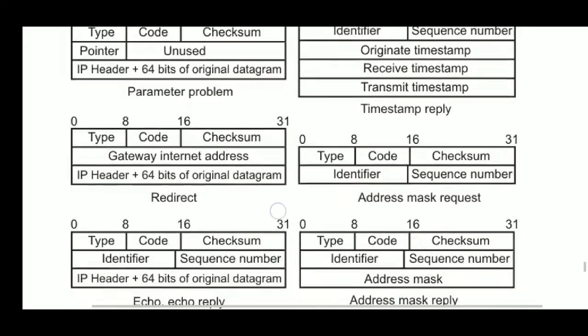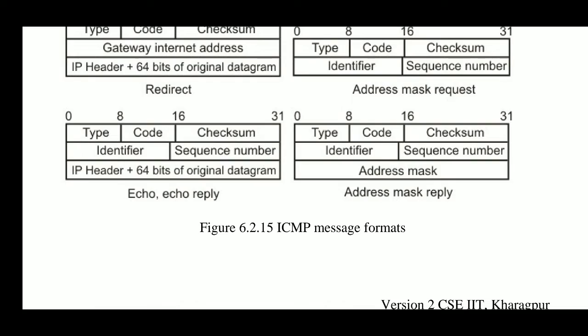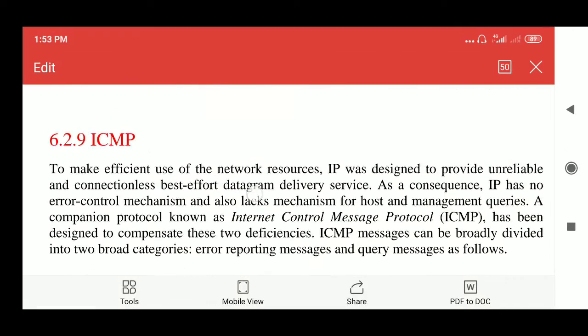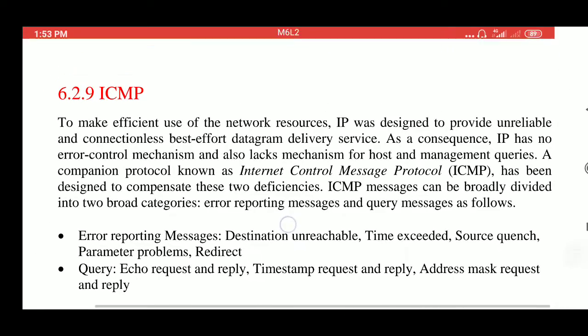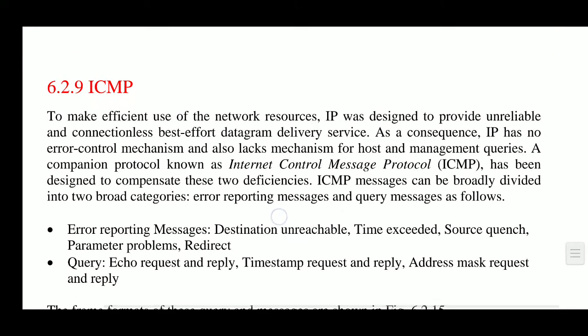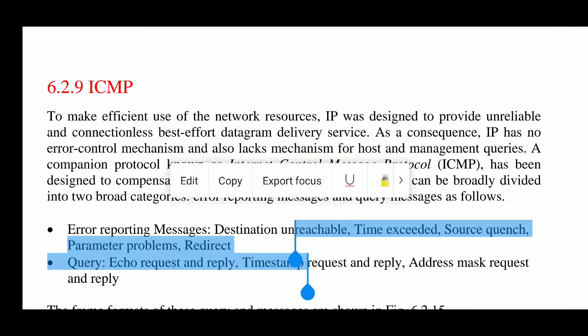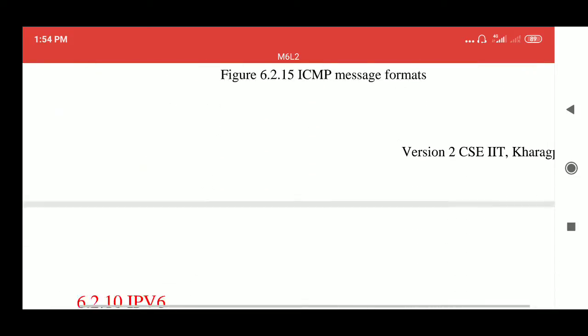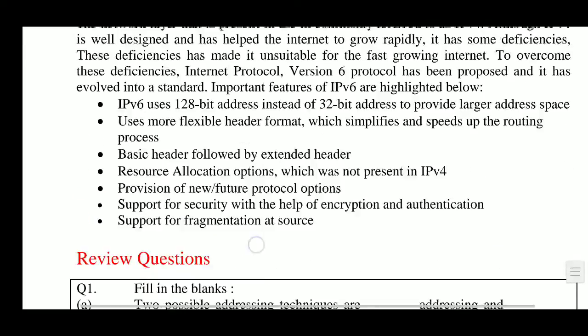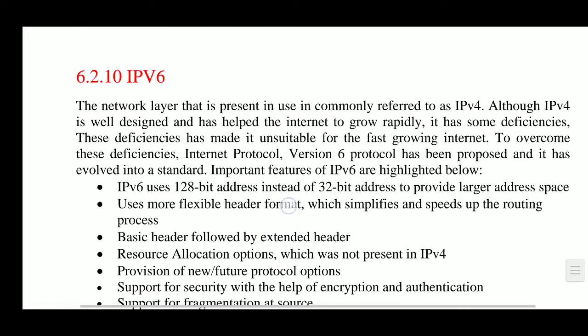So these are all the ICMP message formats which are used for the mechanism of error control and management queries. So ICMP is used for error control and management messages.